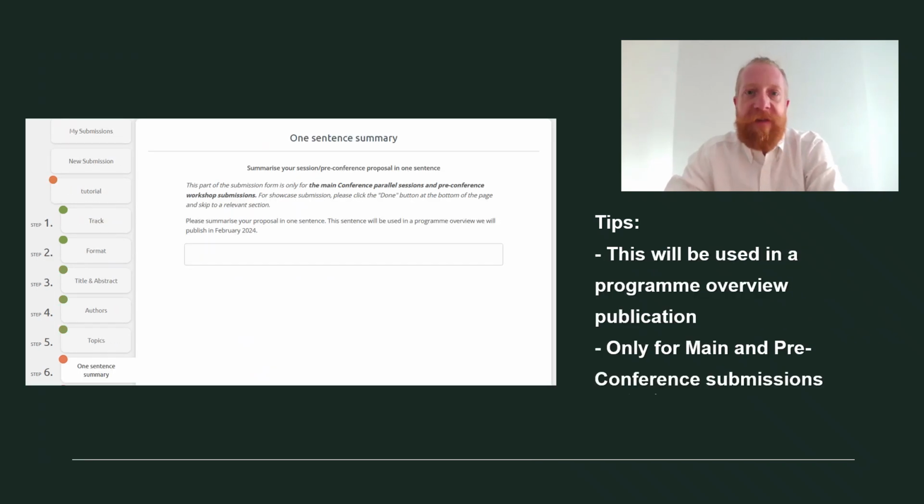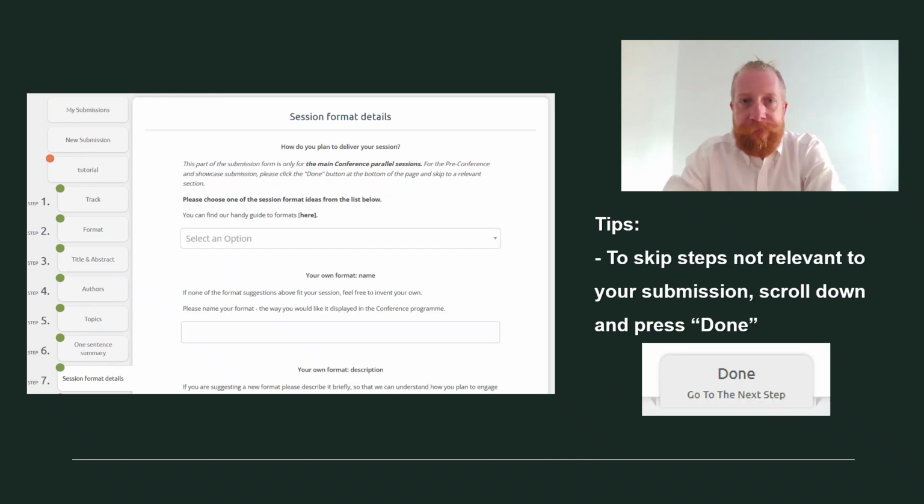In the next step, step number 6, we ask you to provide a 1-sentence summary of your session. Do not ignore this step, please. This summary will be available publicly in an overview of the conference program in February 2024.